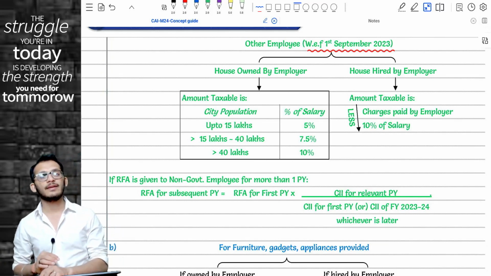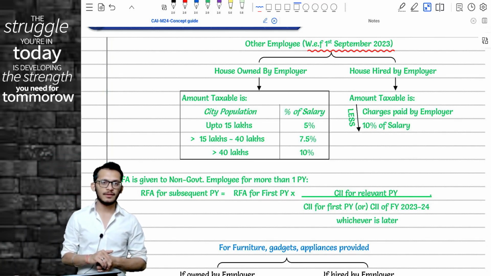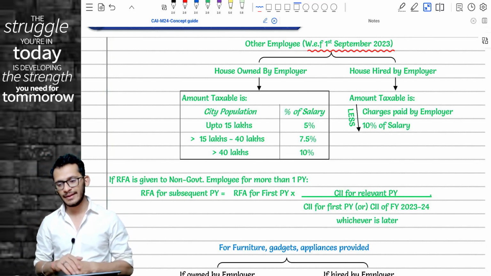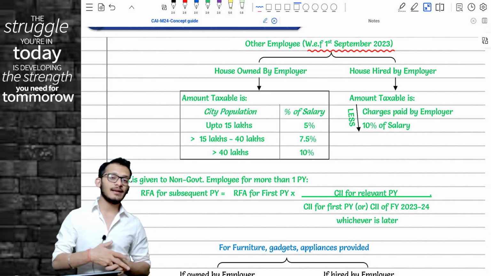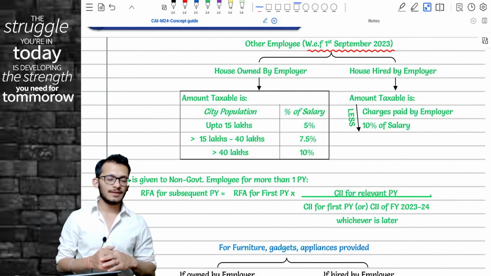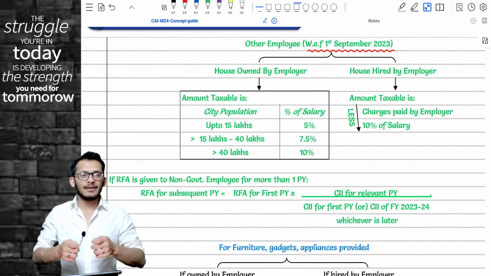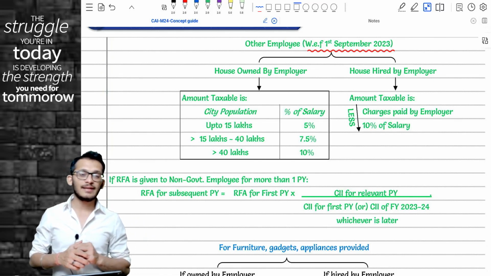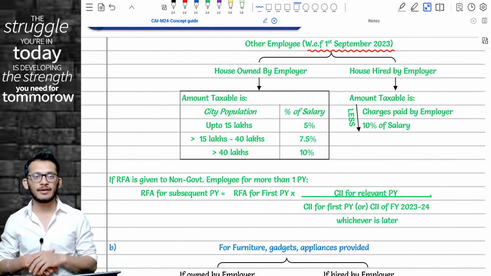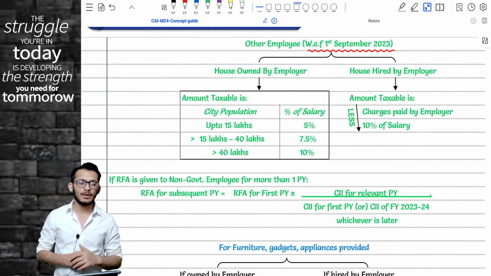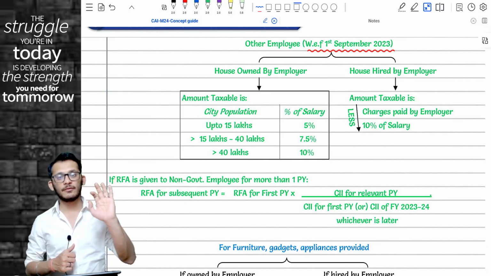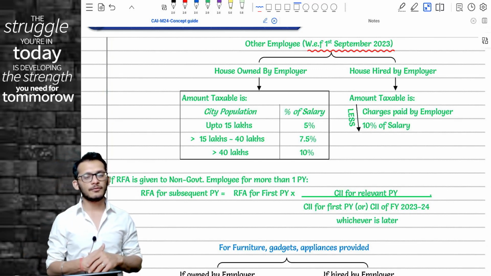However, unfortunately, when the statutory updates were released by ICAI, ICAI forgot to mention the date in it. And so ICAI has not clarified whether in the current attempt they expect you to remember the old provisions or not. With the statutory update not having a date, the clarity is not there whether ICAI wants you to remember the old provisions, or they only expect you to know the new provisions. That is something which is not clarified right now. Until the RTPs and MTPs come, you will have to wait and watch. Until those come, please keep in mind that for the first 5 months you will have to do old provisions, and for the balance 7 months you will have to do new provisions.